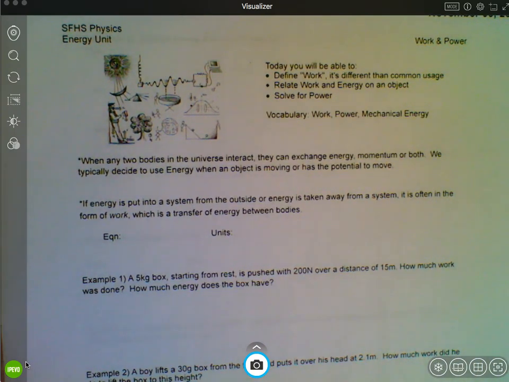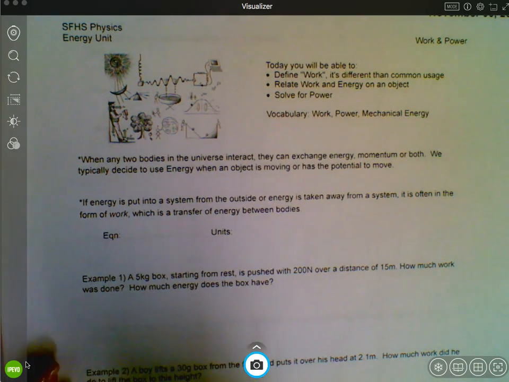So today our goal is that you should be able to define work. It's different than the common way that we use the word work in regular language. So we want to be able to define work in physics. We want to be able to relate work and energy on an object. And we want to be able to solve for power. So let's just get started here.